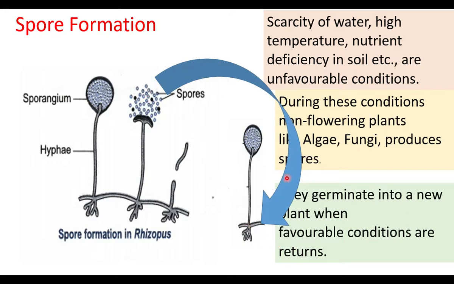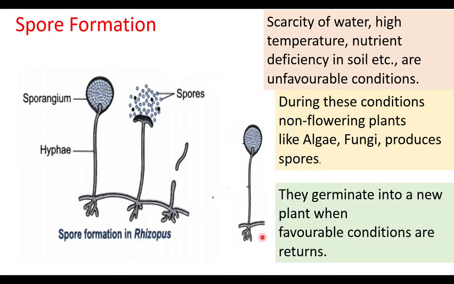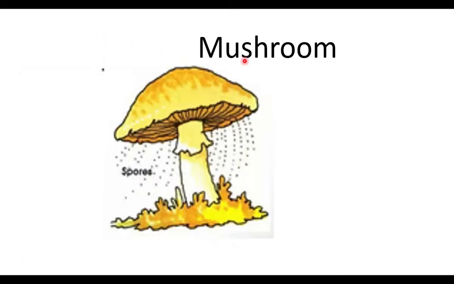The spores fall on the ground. When favorable conditions return, the spore grows into a plant. This is called spore formation, reproduction by spore formation. It is a kind of asexual reproduction. Mushrooms also reproduce by means of spore formation. There are different kinds of fungi. Mushrooms are a kind of fungi. They also reproduce by means of spore formation.